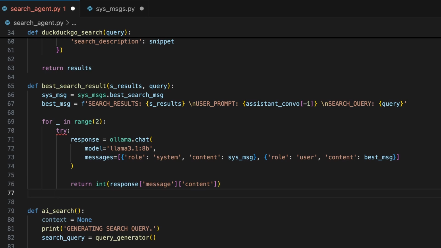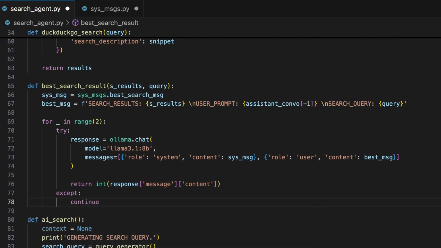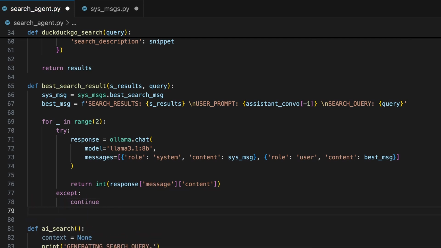If the response from the language model is not only a number, the int function in our program will produce an error message. Since we are doing this in a try statement, we can prevent our Python program from failing by running an except statement after to handle any error messages and continue if so. Running continue in the case of this code makes the program go to the second attempt in the loop or stop the loop if it is already on the second attempt.